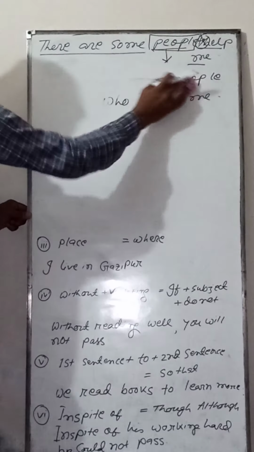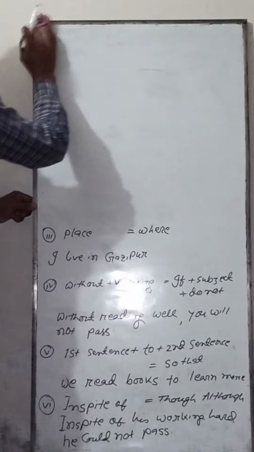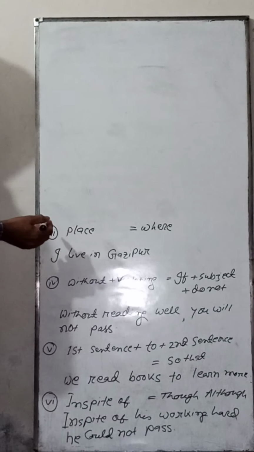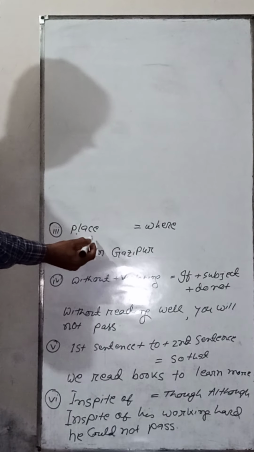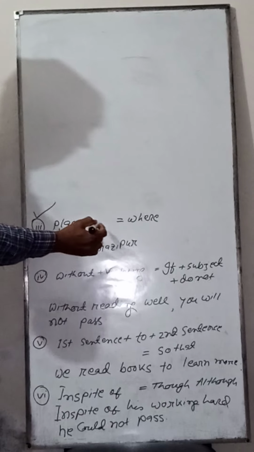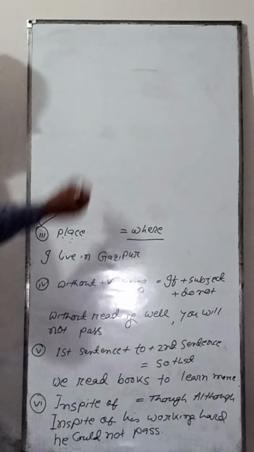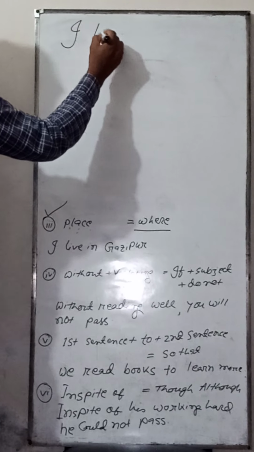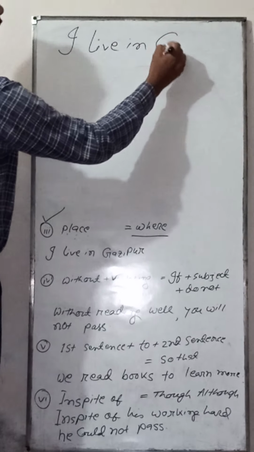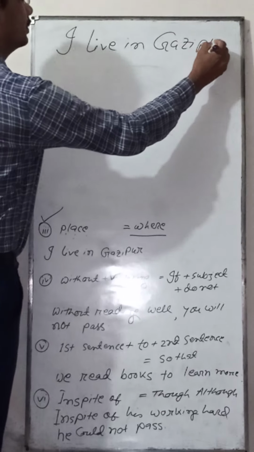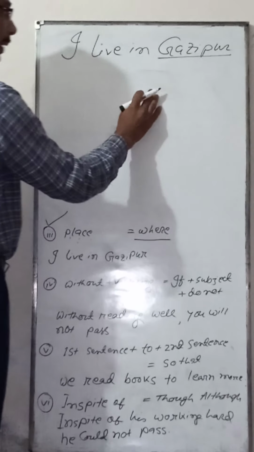Now I am going to rule 3. Here, if you find any place, you have to change this simple sentence to complex with where. For an example, I live in Gazipur. You see, Gazipur is the place.